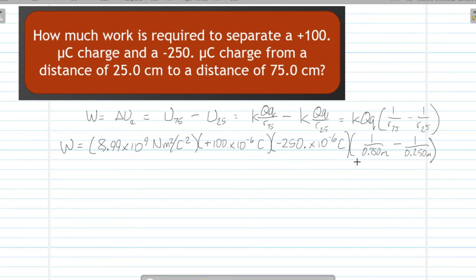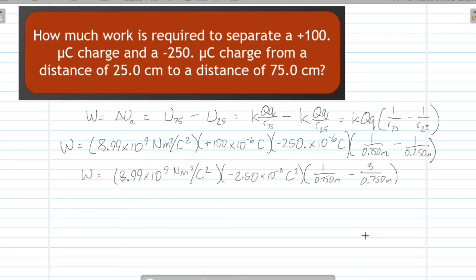We will go ahead and advance this calculation by multiplying these two charges together and then getting a common denominator for these two fractions. Here goes. Okay, so we have multiplied these two charges together to get negative 2.50 times 10 to the minus 8th coulomb squared, and 0.750 and 0.250 will both go into 0.750, so I use that as a common denominator. I had to multiply this side by 3 over 3 in order to make the denominator 0.750. One more step to go.